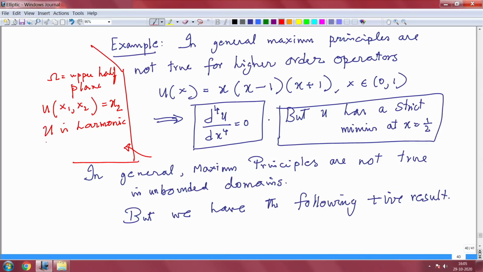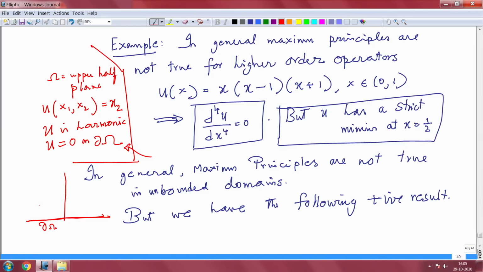and u equal to 0 on the boundary. What is the boundary here in this case? This is the boundary, this is your d omega. So, the maximum is not on the boundary. You see u of x1, x2 is x2, as x2 increases, it increases.